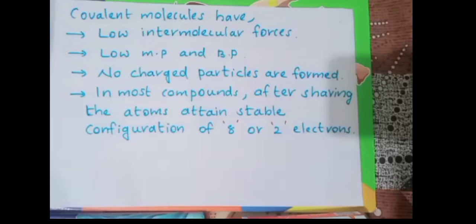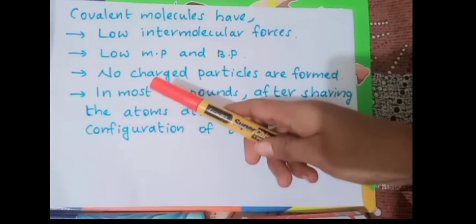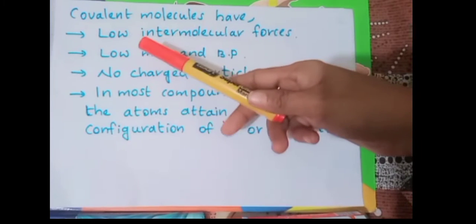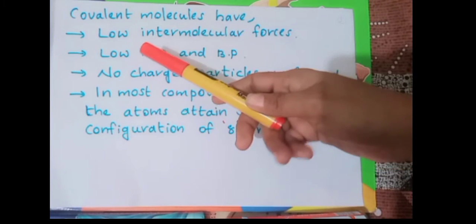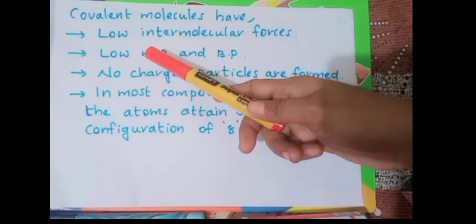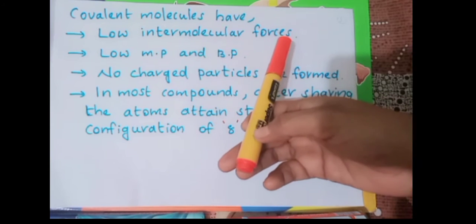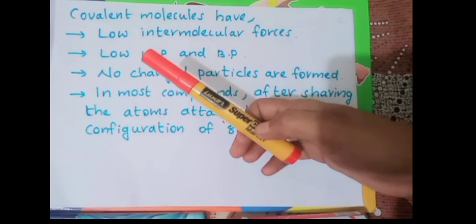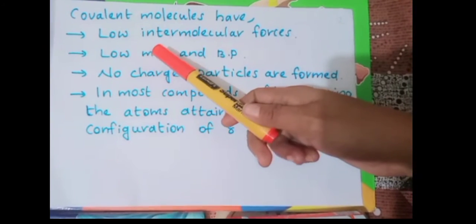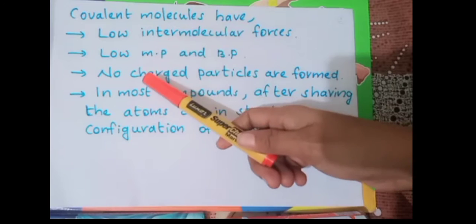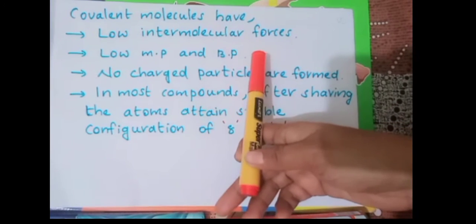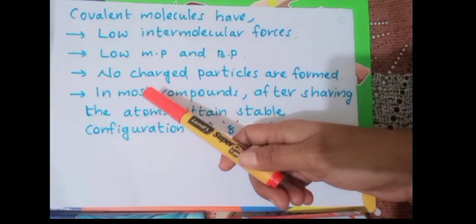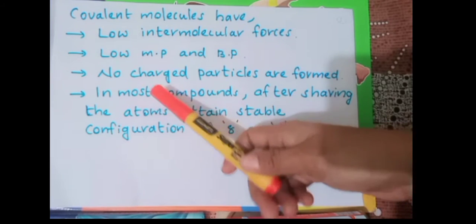Clear? Okay. Next, we are discussing the properties or specialities of molecules formed by covalent bonds, that is, covalent molecules. First one is they have low intermolecular forces. That means between the molecules there will be a weak attractive force, and because of this low intermolecular force they will have a low melting point and boiling point.